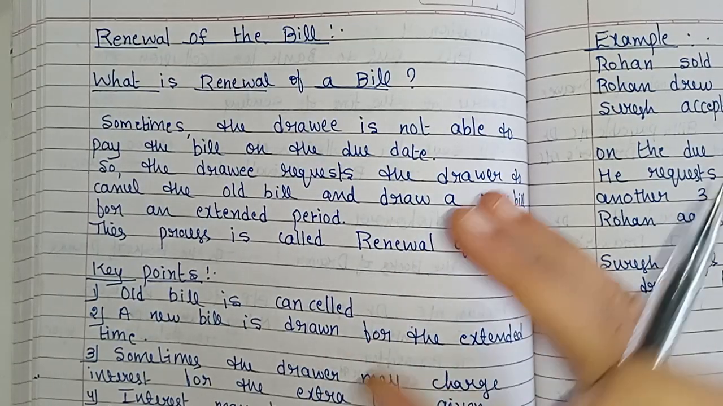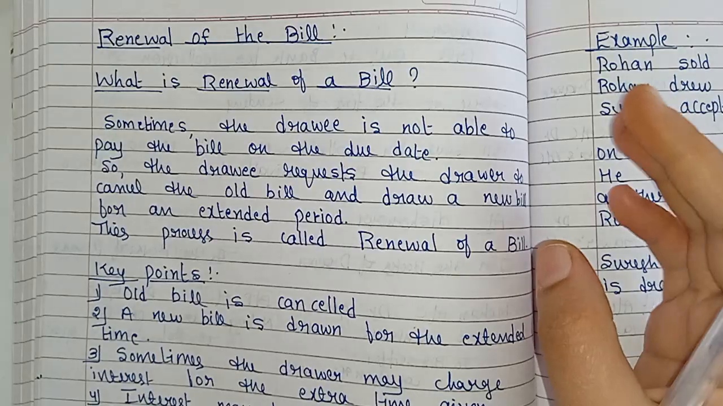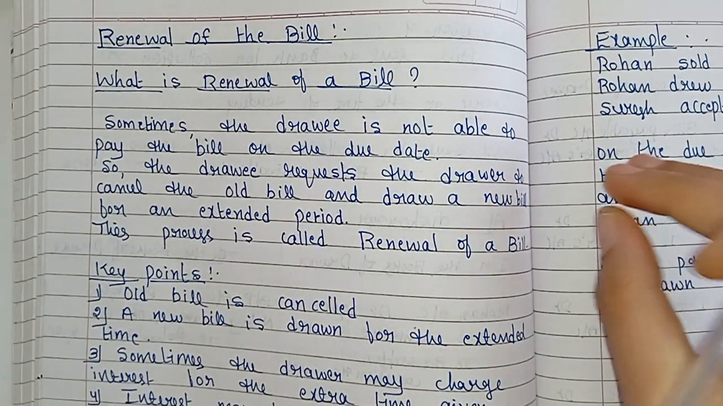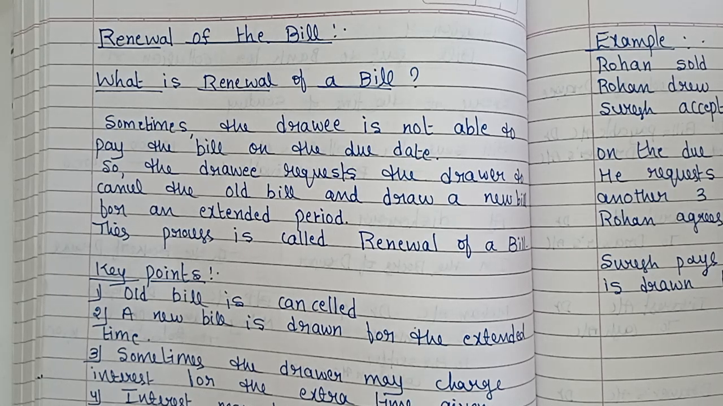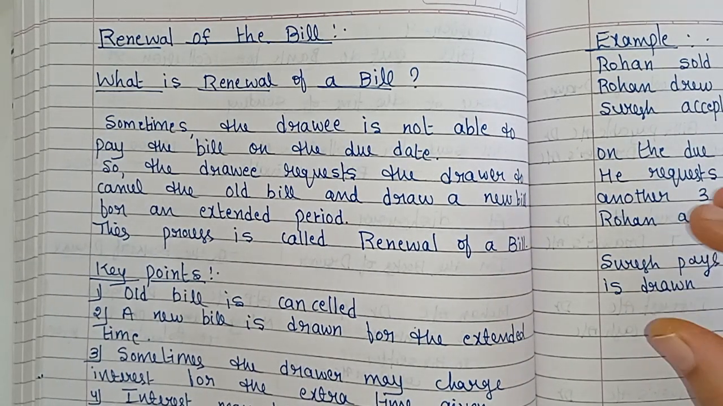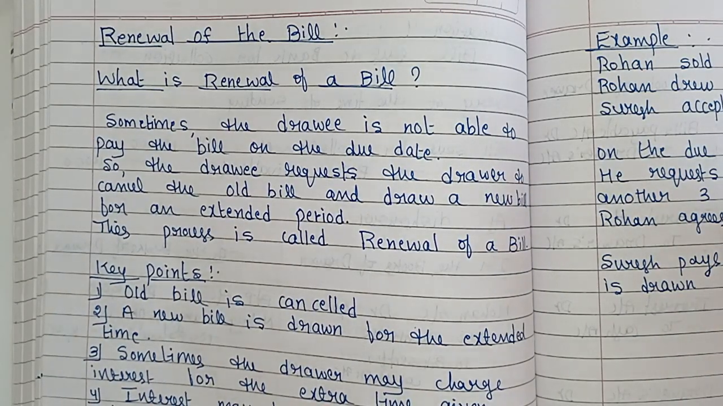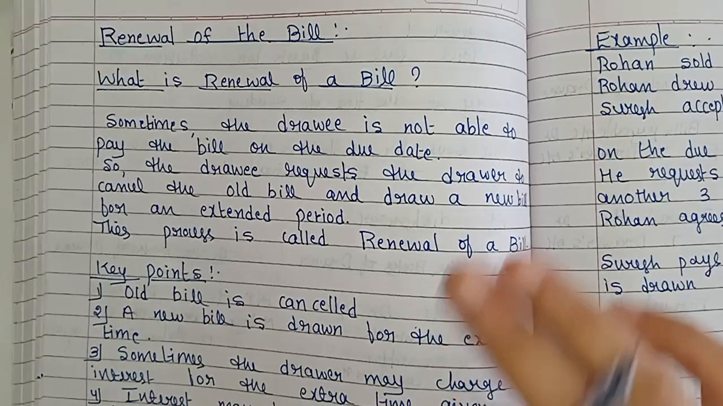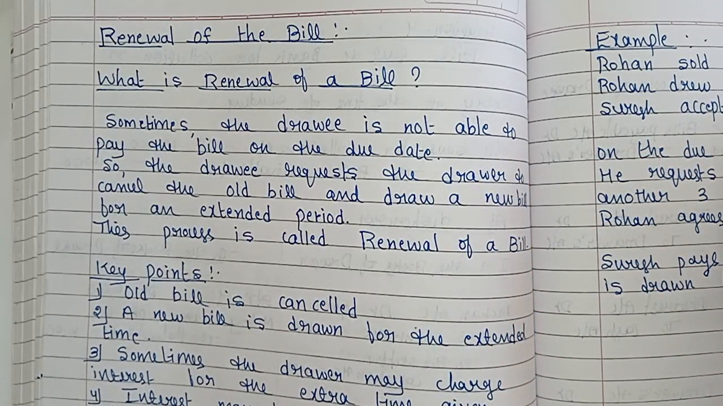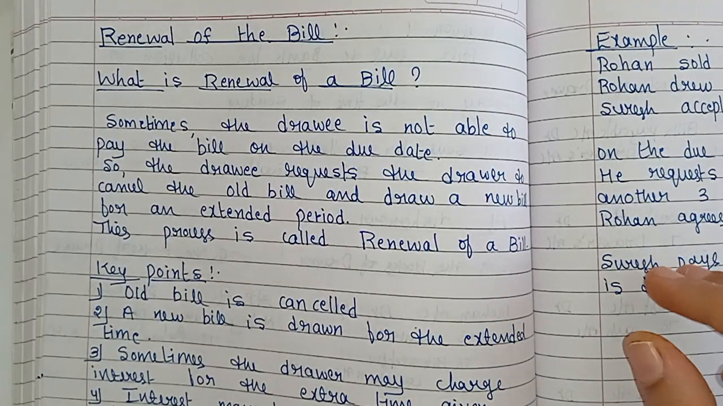Sometimes what happens, the drawee is not able to pay the bill amount on the due date. So he requests the drawer to cancel the old bill and draw a new bill for an extended period. Means he is going to pay the amount, but he is not able to pay the bill amount on the due date. So he requests the drawer to cancel this old bill and draw a new bill for an extended period. Clear? So this process is called a renewal of a bill.